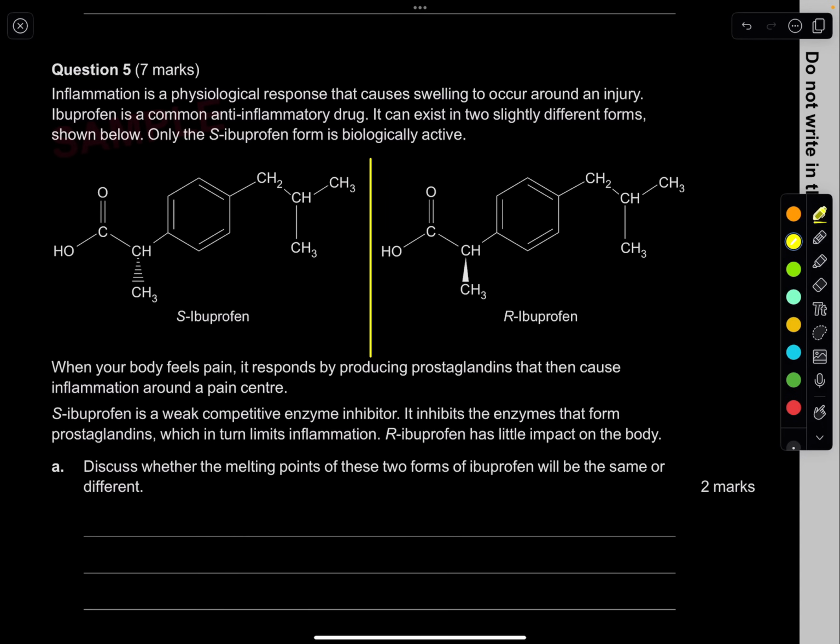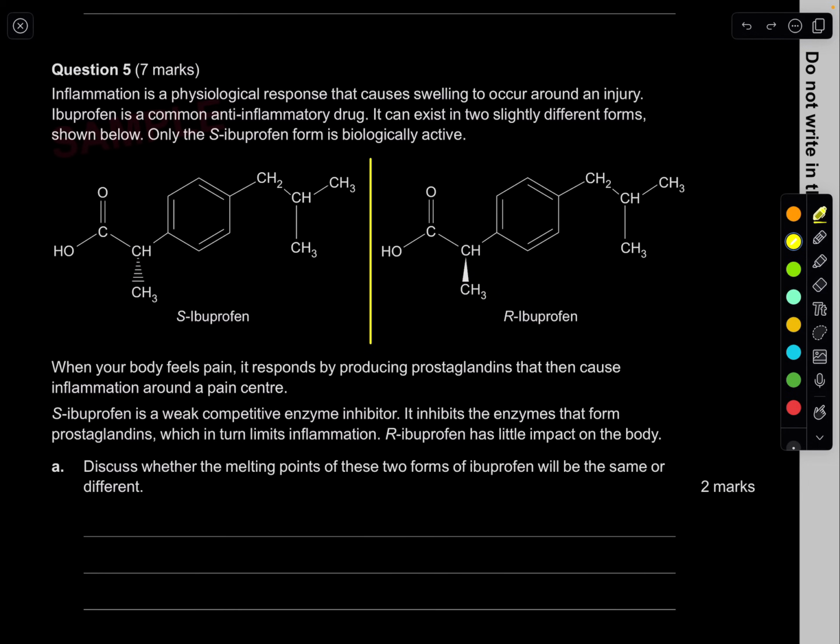So remember, these are optical isomers. One is R and one's S. So basically they're not the same molecule. Be careful, not the same. They are mirror images of each other. So here it is. You can see these are the different parts. In terms of 3-dimensional structure, they are actually different. This one's going to be behind, and this one's going to be in front. And yeah, this is what really defines them. It's the R and S.